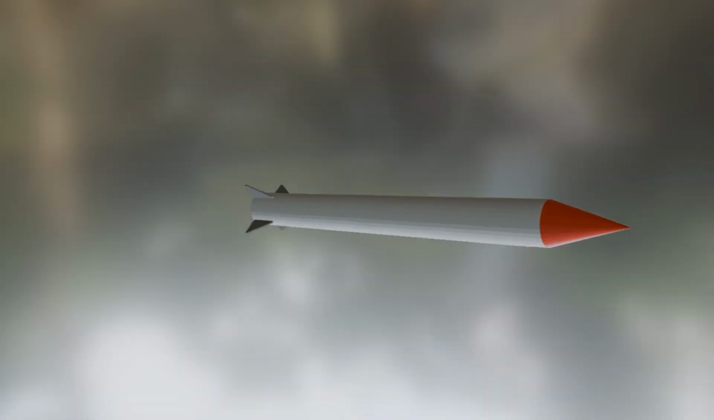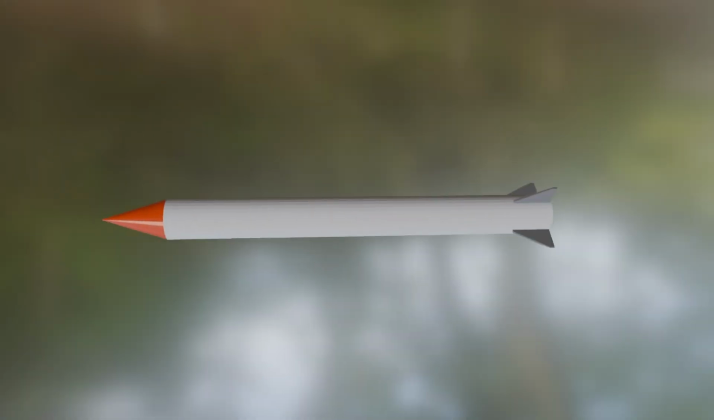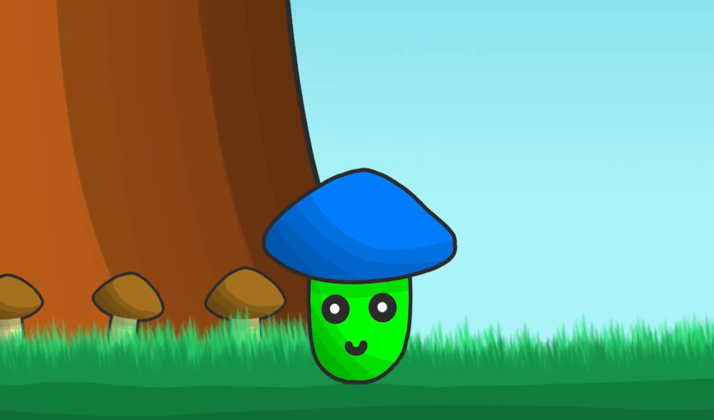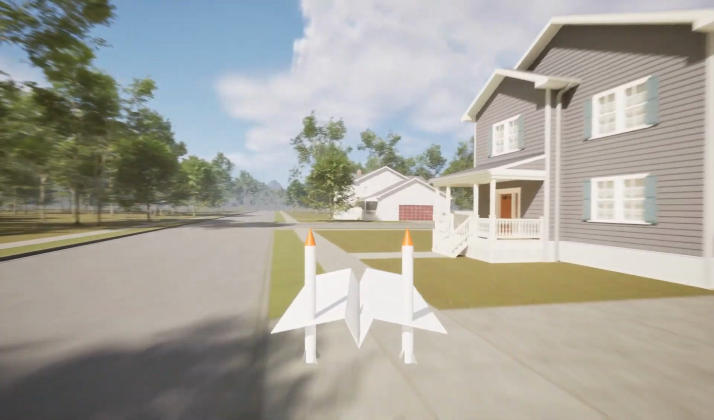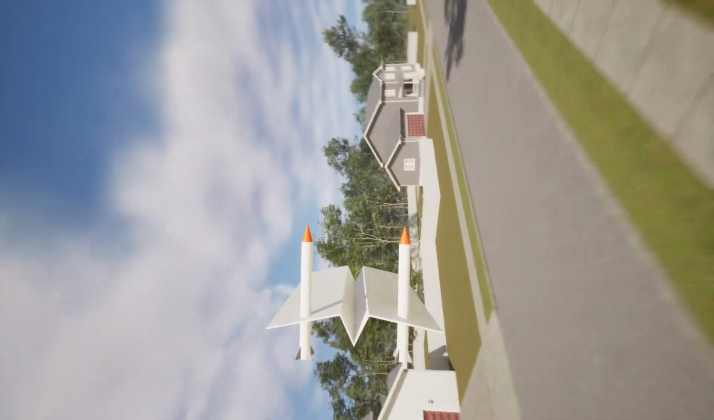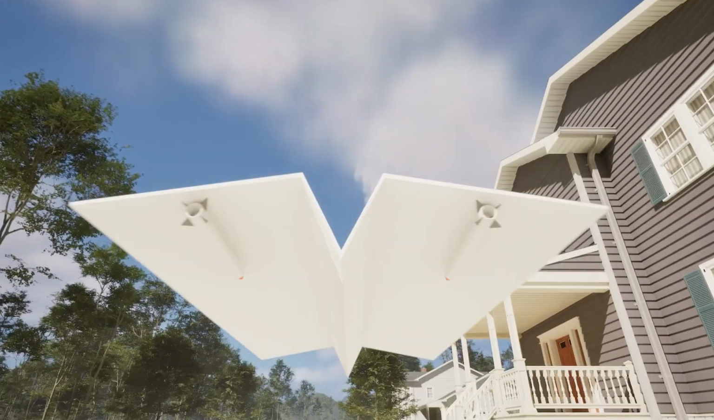I made a model of the missile, making sure it is very pointy because, well, I don't really have a reason for it. And then I placed it on the plane. Hey, I think I put them in the wrong place, but it should be easy to fix. Now I fixed it, and the placement looks good.